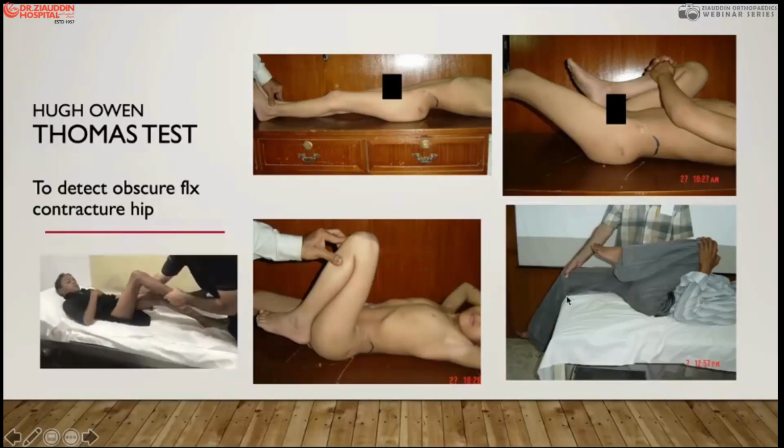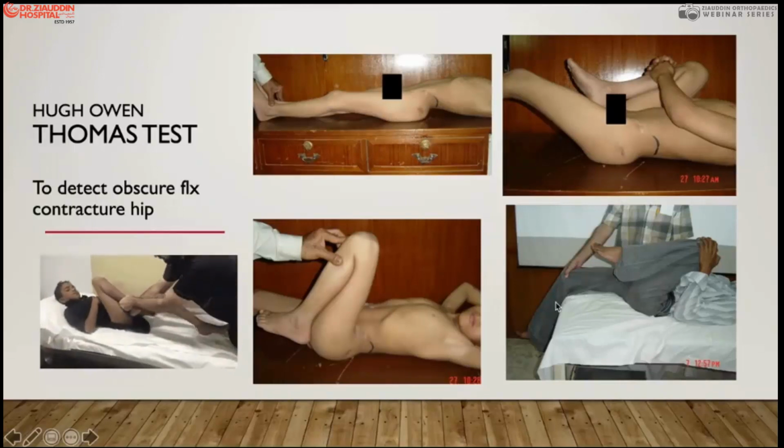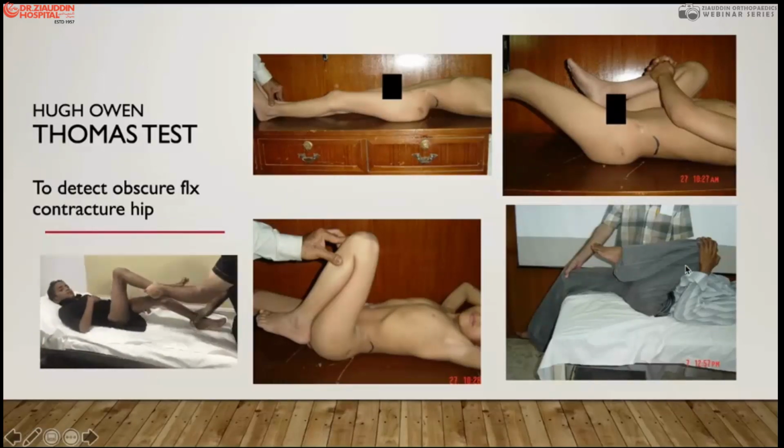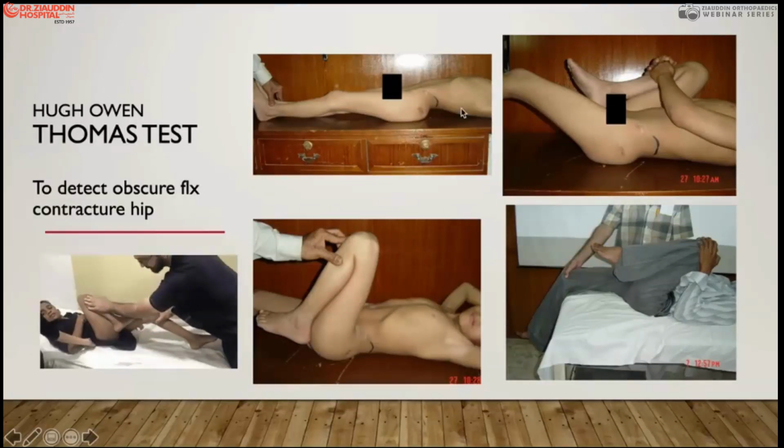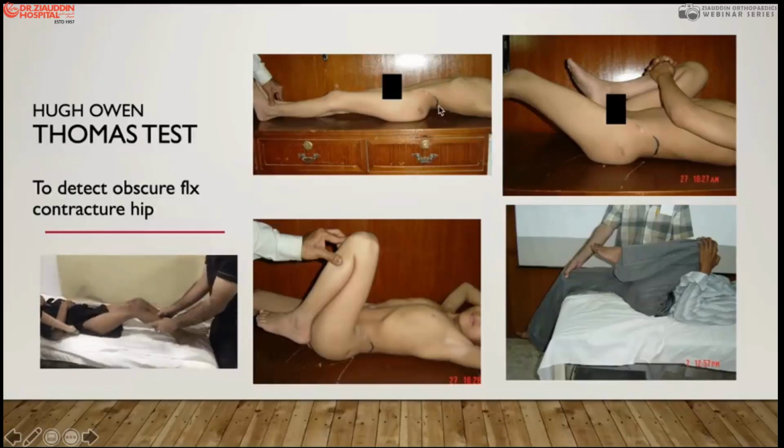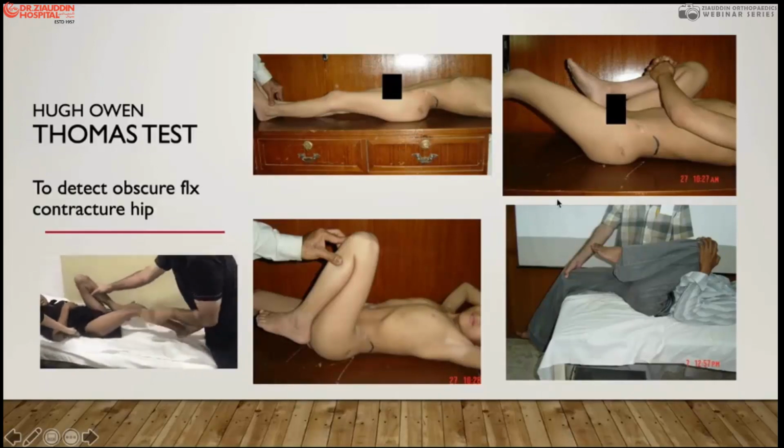If there is a contracture of the knee joint, you must bring the patient to the edge and do the Thomas test again. So this is the Thomas test to know the contractures at the hip joint, which would produce a curvature or hyperlordosis deformity.